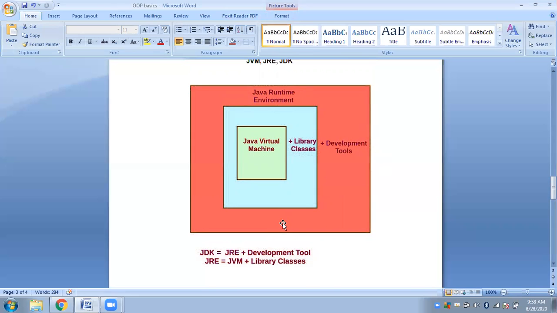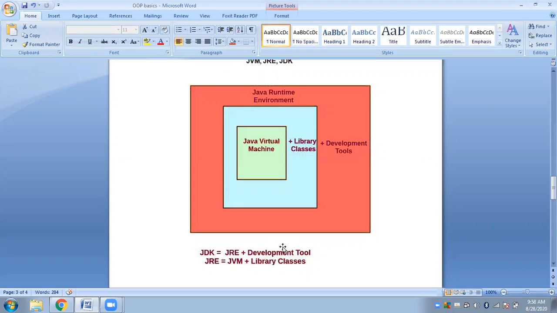Everything resides inside the Java Development Kit. JDK stands for Java Development Kit. It is JRE plus development tools, and these development tools help in developing our Java application. It will help in debugging.